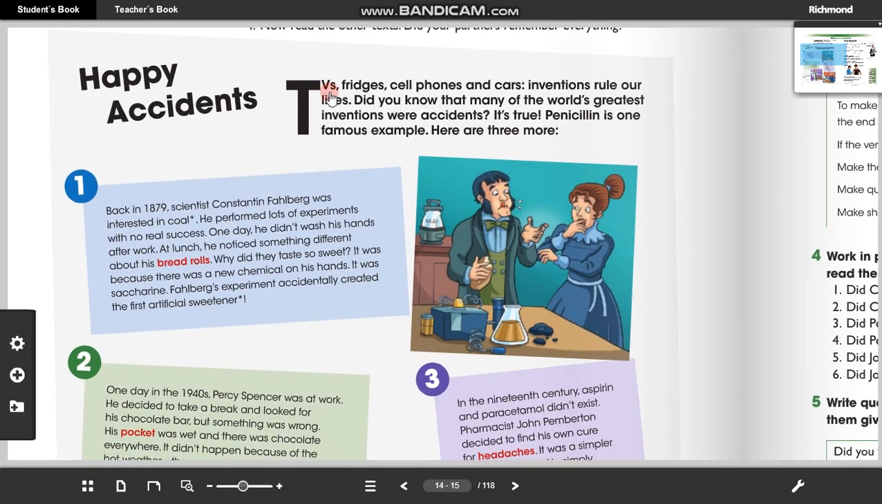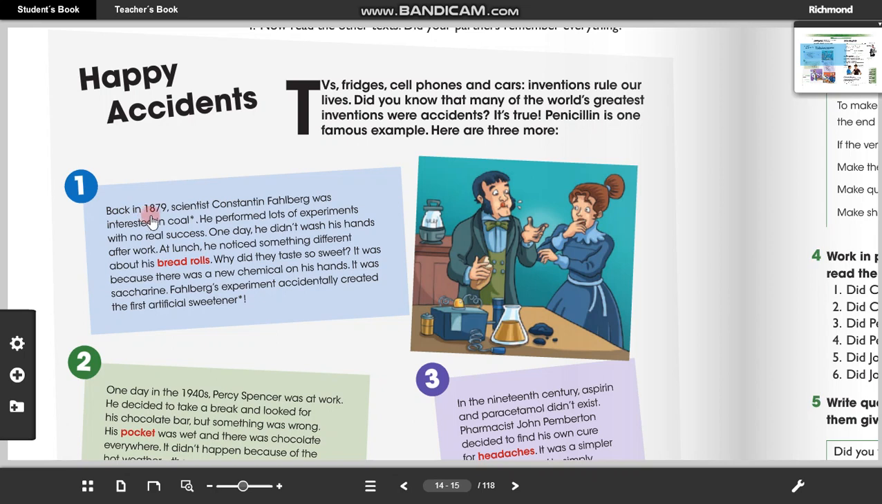Okay, so TVs, fridges, cell phones, and cars, inventions rule our lives. Did you know that many of the world's greatest inventions were accidents? It's true. Penicillin is one famous example. Here are three more. Number 1.